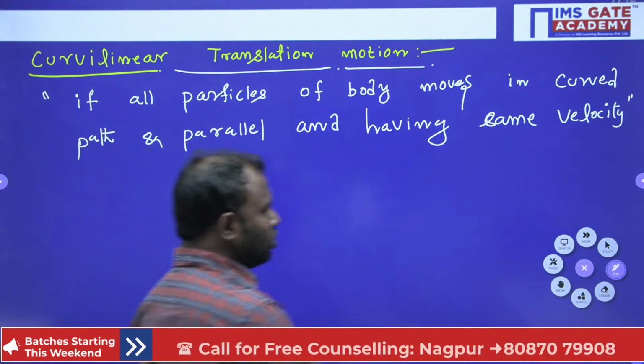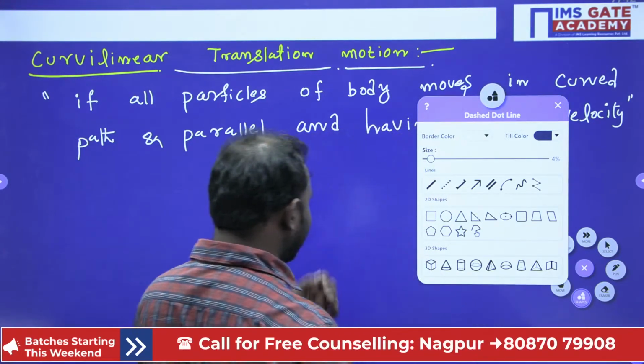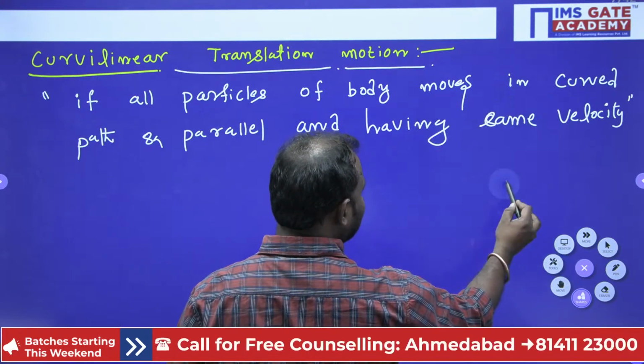Here I will also show you what a curvilinear motion is. Okay, all right, guys.